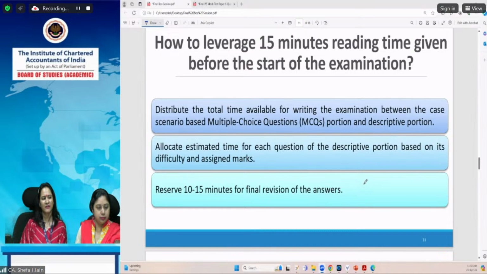Then I advise you to allocate the estimated time only to that particular question, move to the next question, and leave some space for answering that question. It will save your time, and you can always come back to the space which you have left.